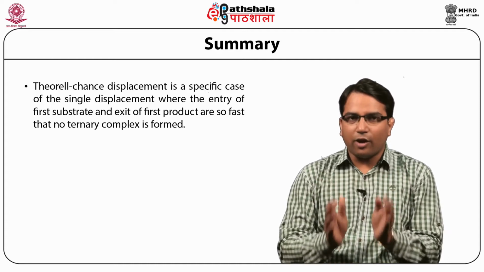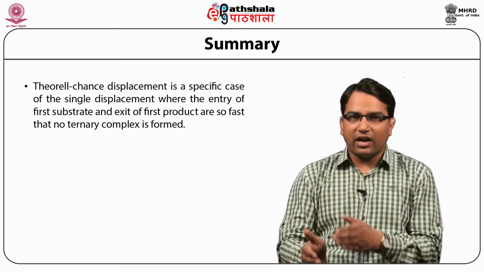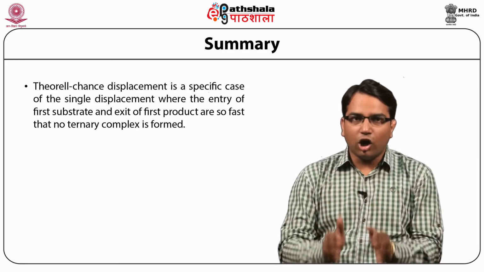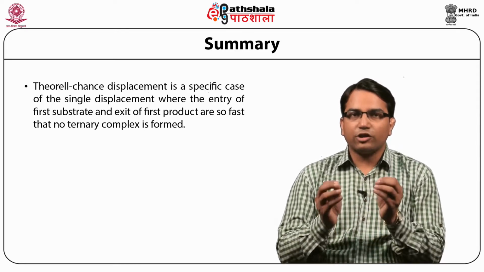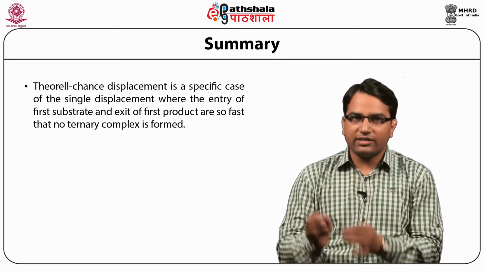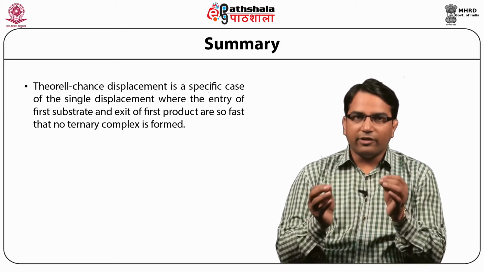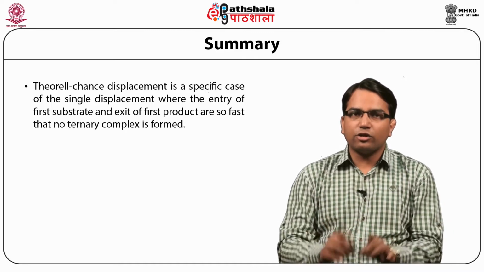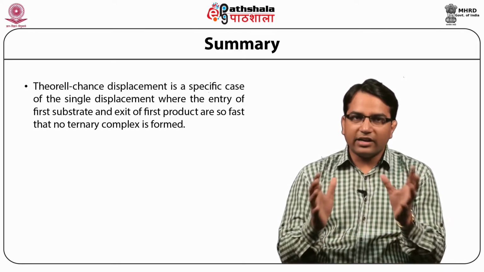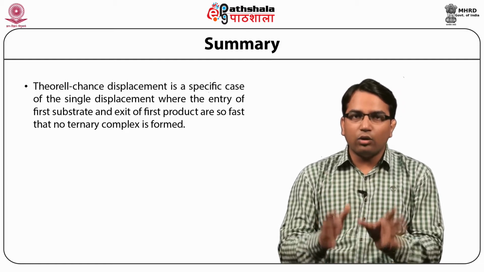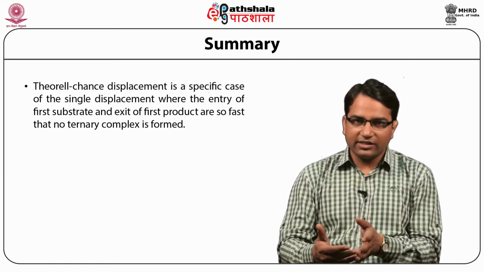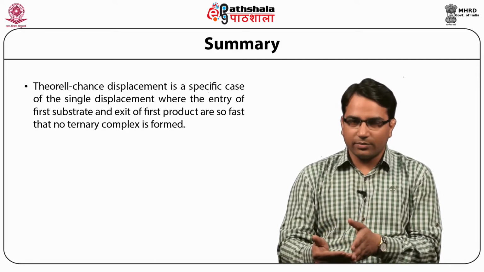So the ternary complex, which is a characteristic of single displacement, does not exist in Theorell-Chance displacement. In double displacement, we also do not have a ternary complex. So the ternary complex is a characteristic only of single displacement, absent in Theorell-Chance as well as double displacement.